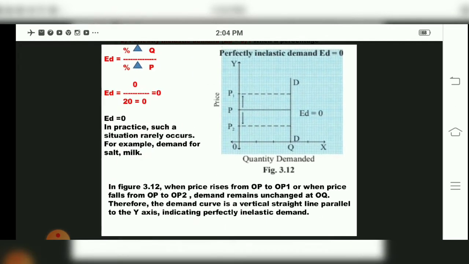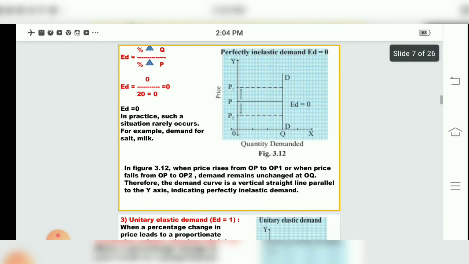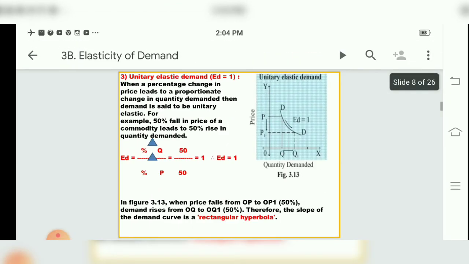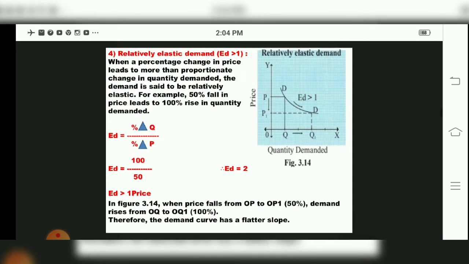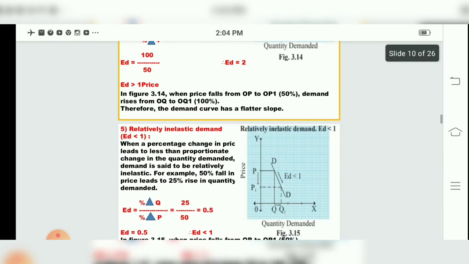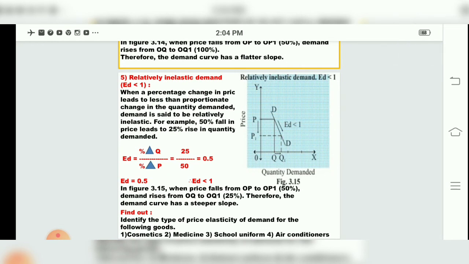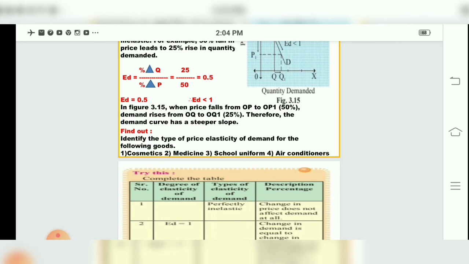Here in the diagram for figure 3.12, a vertical straight line is shown for perfectly inelastic demand. For unitary elastic demand, a rectangular hyperbola has been drawn. Then for the fourth one, relatively elastic demand, the graph tells us it has a flatter slope. And for the fifth one, ED less than 1, it is steeper, more downward. Then some examples are given, like cosmetics, medicines, school uniform, air conditioners, which will come under which type of elasticity of demand. You will solve that and let me know during the online lecture.